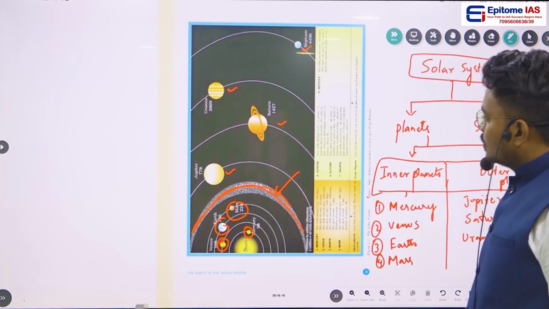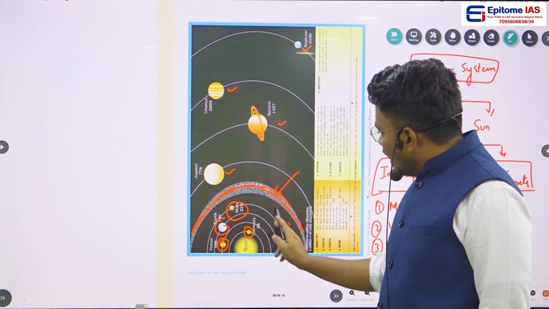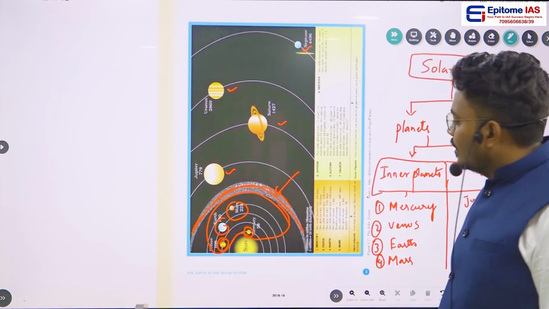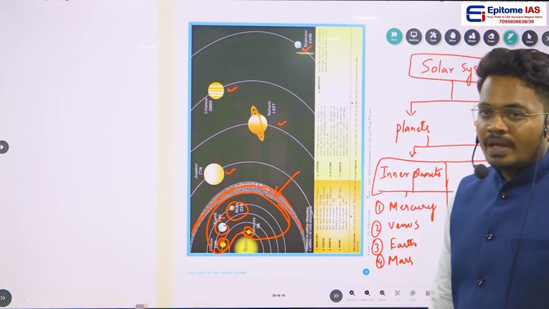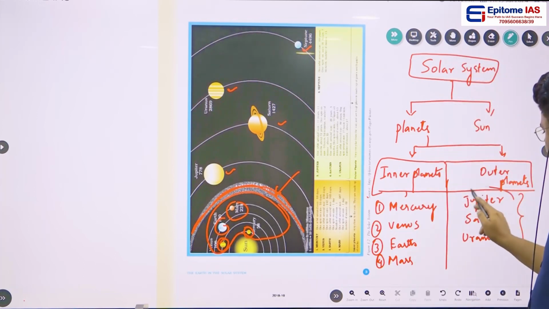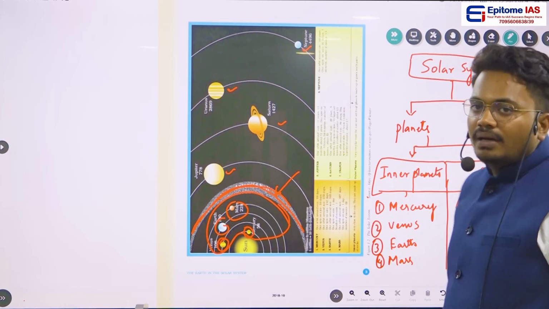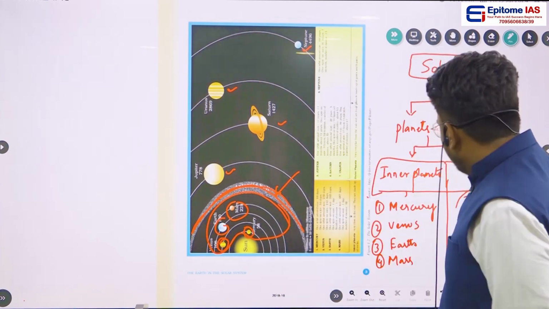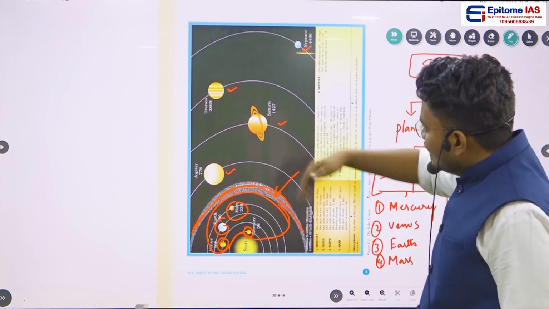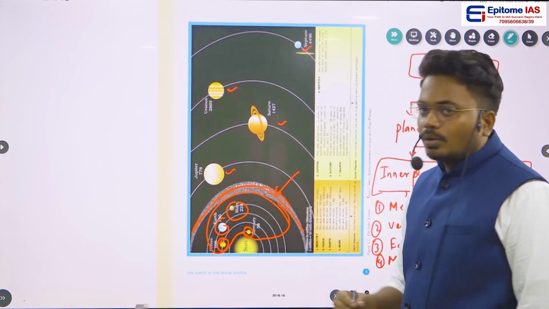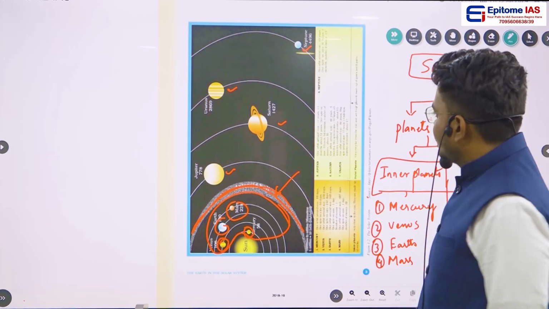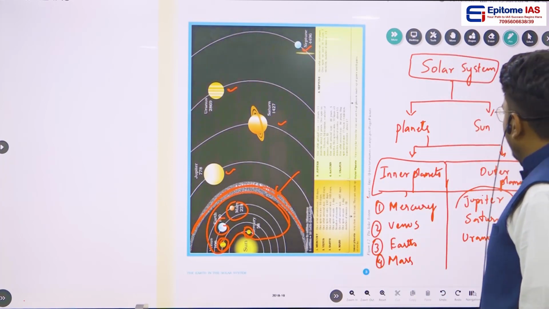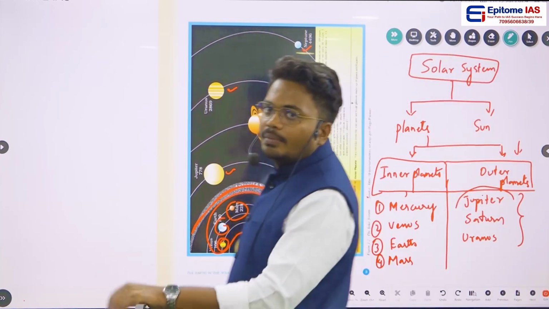And one more fact to be remembered here is all the planets that are inside the asteroid belt, we can call them rocky planets. And all the planets that are outside of this asteroid belt, we can call them gaseous planets, because these planets are made up of fully gases. These inner planets contain a lot of rocky substances. So this is the basic distinction between inner planets and outer planets that should be remembered.